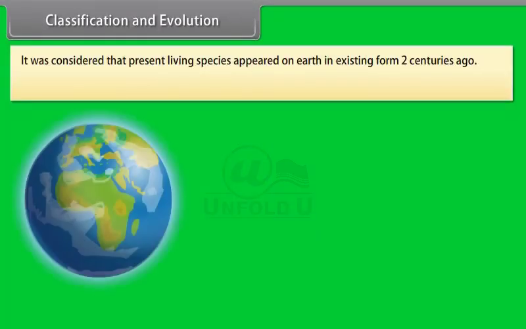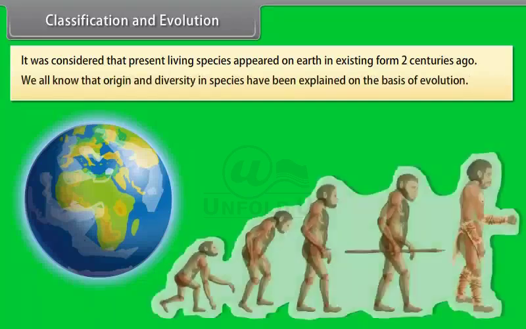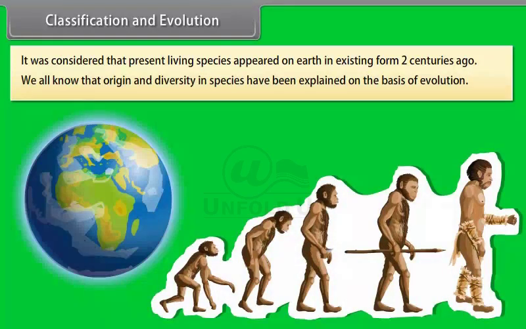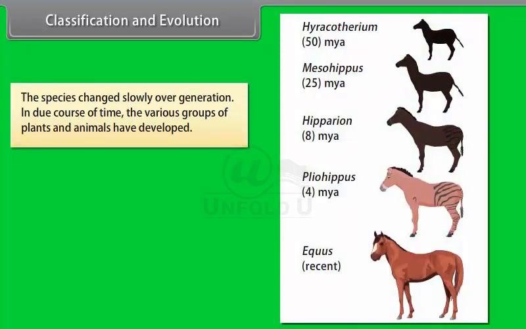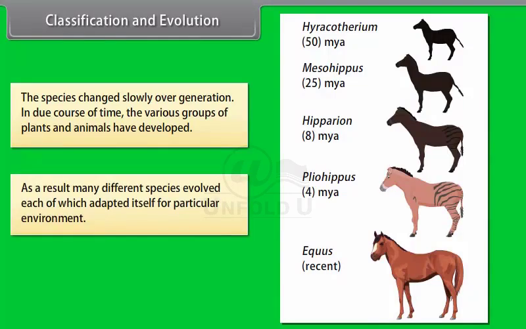Classification and evolution. It was considered that present living species appeared on Earth in the existing form from 2 centuries ago. We all know that the origin and diversity in species have been explained on the basis of evolution. The species changed slowly over generations. In due course of time, the various groups of plants and animals have developed. As a result, many different species evolved, each of which adapted itself to a particular environment.